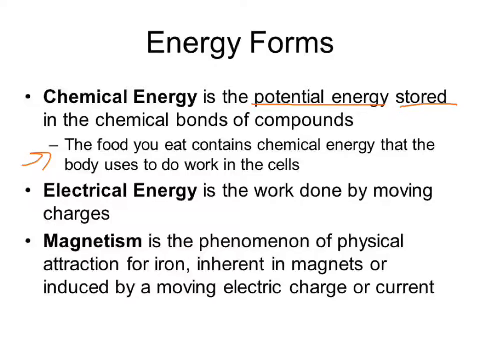Next, we're going to talk about electrical energy, which is the work done by moving charges. We've seen this in chemistry before, and you see it in your everyday life, the electrical energy that runs your devices, and runs electricity in our households and in the school. Something that really feeds into electrical energy is magnetism, a phenomenon of physical attraction for iron inherent in magnets or induced by moving electrical charge or current. Electrical energy uses magnetism a lot, because moving magnets create electrical charge, and you see that in turbines and in different energy systems that create electrical energy.